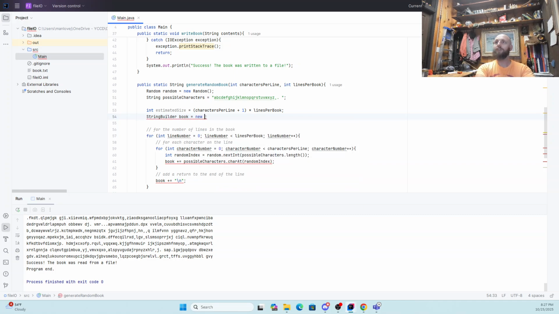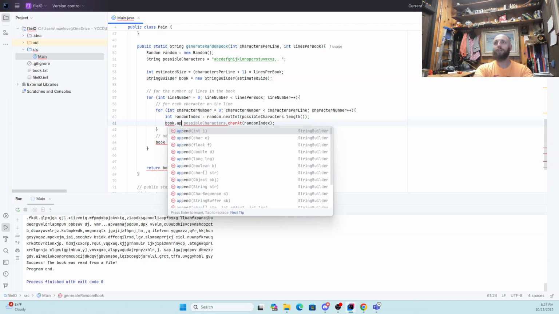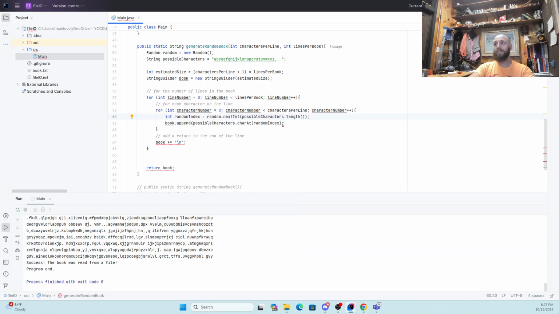And this is going to be a new string builder, and I need to give it a starting size, so I'm going to just pass it estimated size to start with. Now we have 2 issues. These 2 are both how we were adding things to it. So remember, I was just concatenating, right? I was doing plus equals, that's concatenation. So we're going to improve that by doing dot append. And the thing I want to append is the character that I picked.